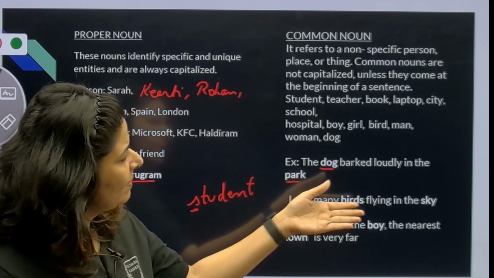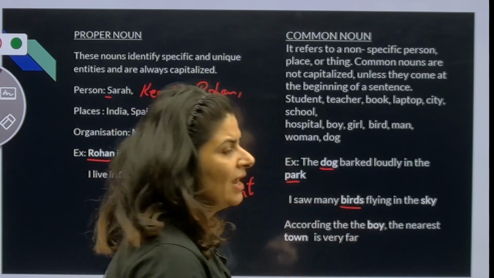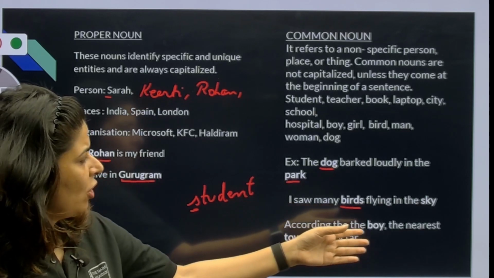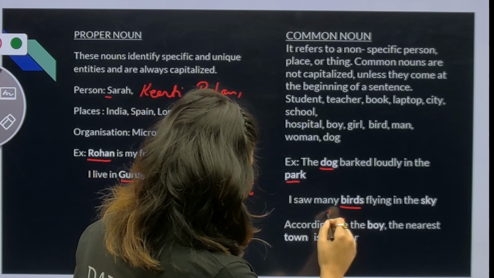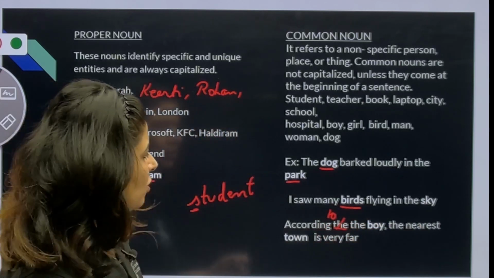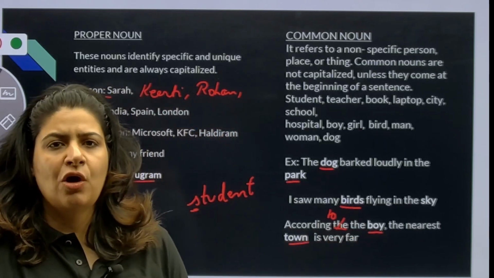I saw many birds flying in the sky. So what are birds? Birds is my common noun. According to the boy, the nearest town is very far. So boy here is my common noun and town here is my common noun.